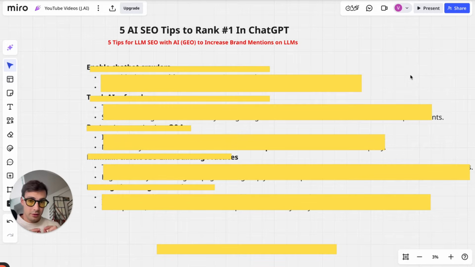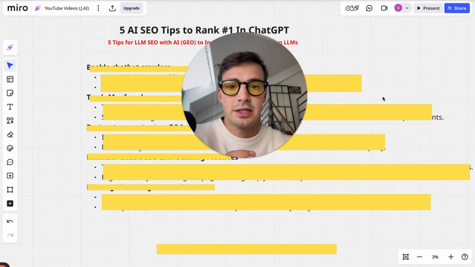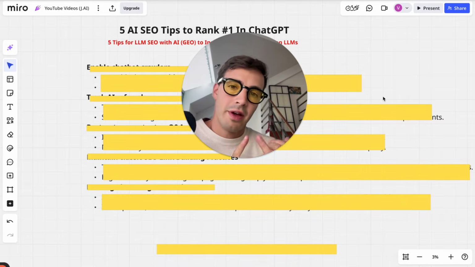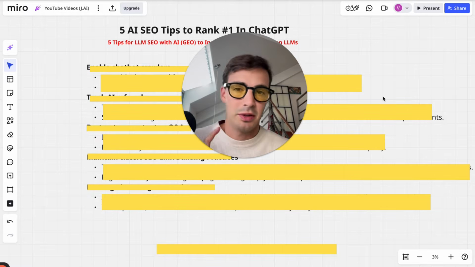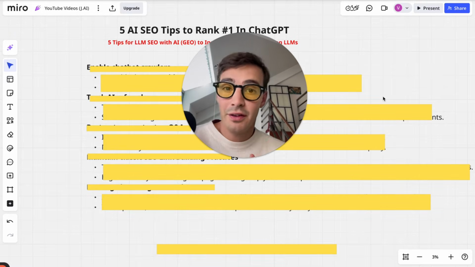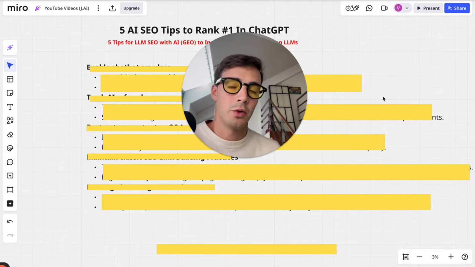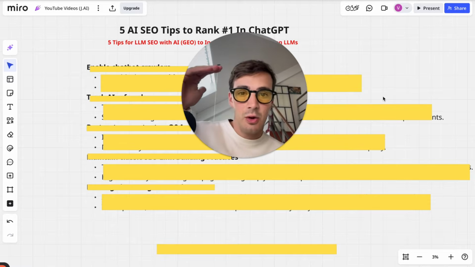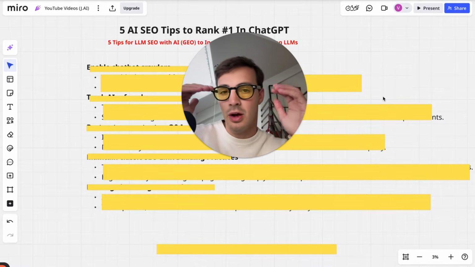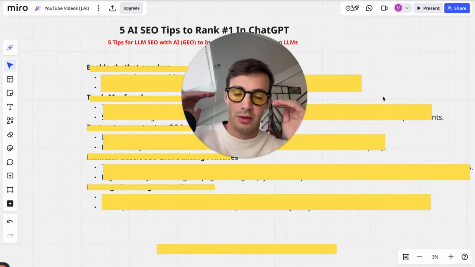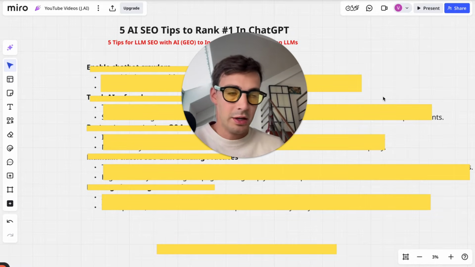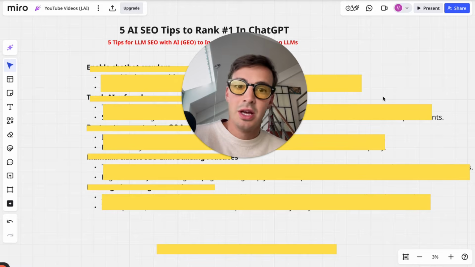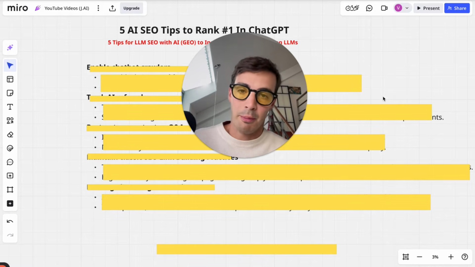Now, granted, tip number 0 before I start is just know that your GEO, your generative engine optimization, or in other words, the number of mentions or citations you have on these LLMs, ChatGPT, Perplexity, whatever, are heavily correlated with how well you rank on the classic Google and Bing engines. So there's a high correlation between SEO and GEO, or AI SEO, or LLM SEO, however you want to call it. So if you want to be mentioned on these LLMs, know that you have to have a good, proper SEO.